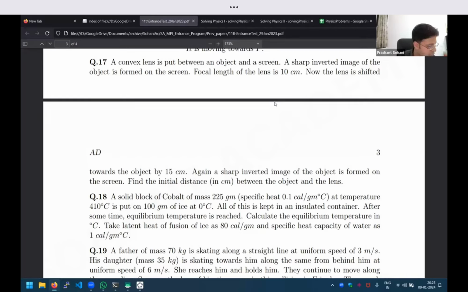Okay, so this is a question about optics, and there are some basic formulae which you need to know. When objects form images through a lens, convex lens, concave lens, or even mirrors, there is some basic formula which I think everybody should know. Actually, even last time I had some confusion in my mind, but hopefully I will not make the same mistake this time.